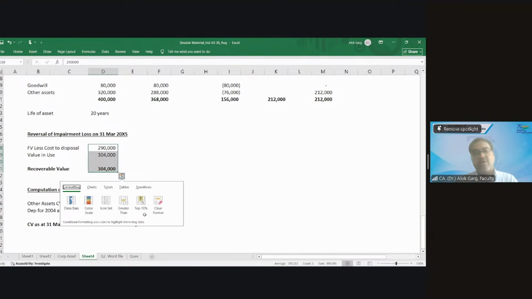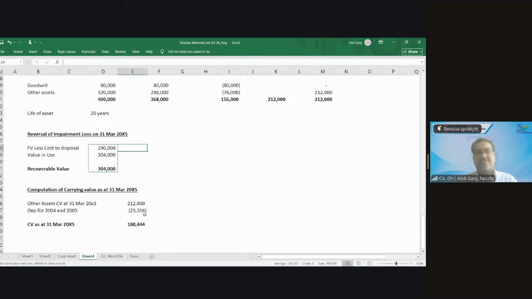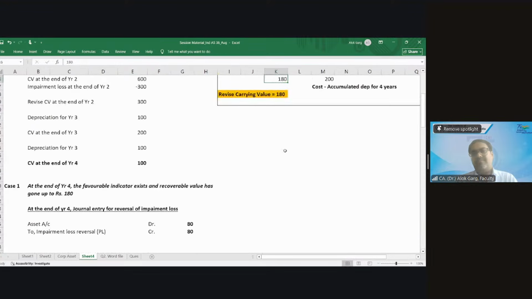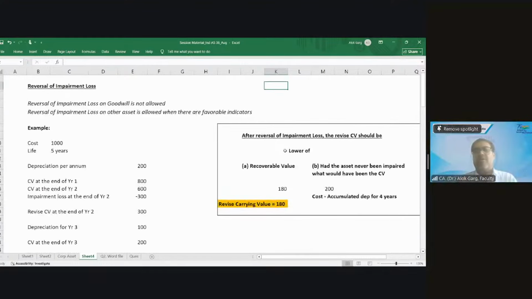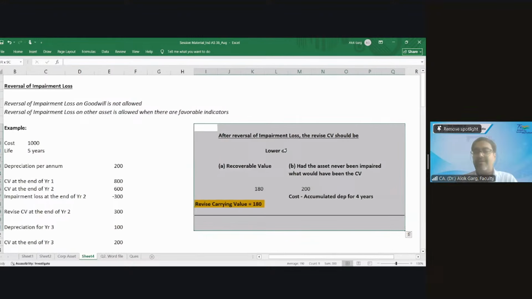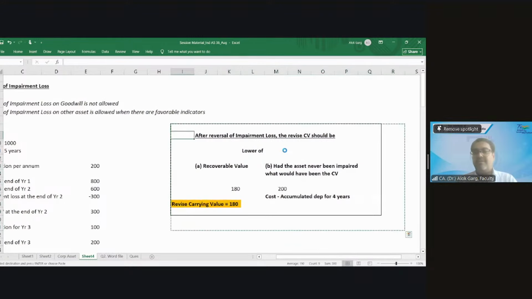So tell me, how much should I reverse? 3,04,000 minus 188, or should I check the calculation? Sir, we have to check the calculation without impairment. So I need to check the number, how much I can reverse.